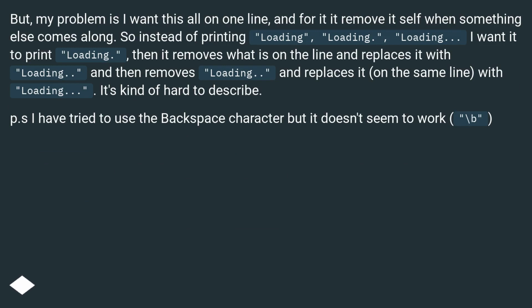But my problem is I want this all on one line, and for it to remove itself when something else comes along. So instead of printing loading dot, I want it to print loading dot, then it removes what is on the line and replaces it with loading dot, and then removes loading dot and replaces it, on the same line, with loading dot. It's kind of hard to describe. P.S. I have tried to use the backspace character but it doesn't seem to work, \v.